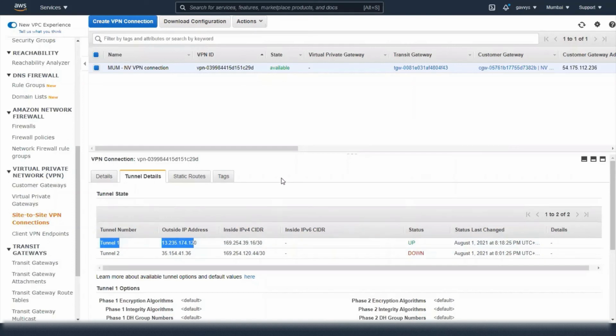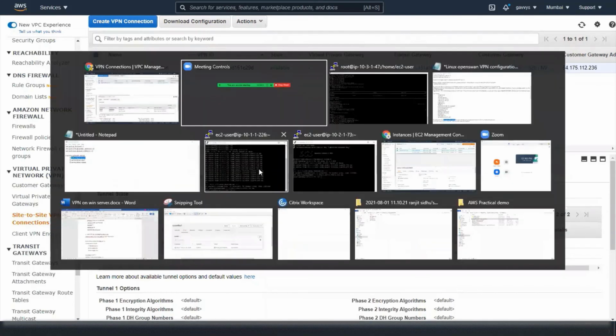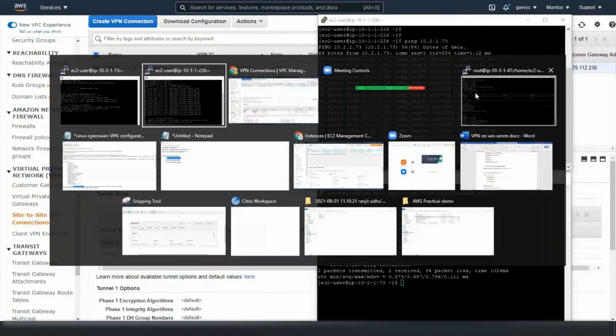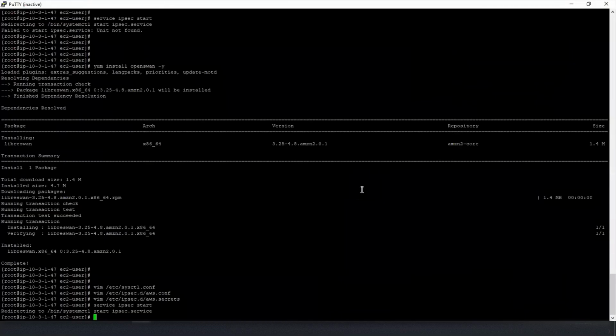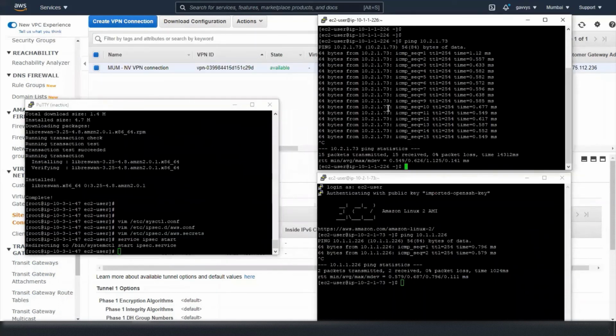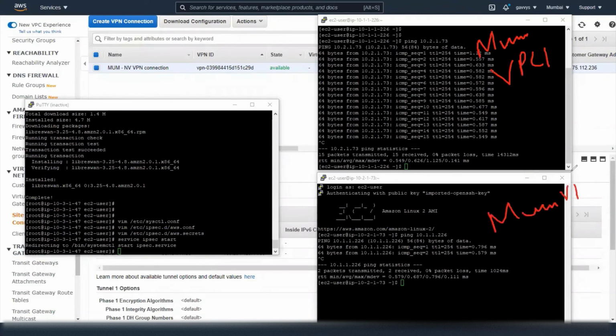So let's try to ping private IP addresses from the Mumbai regions. So this is my Mumbai region, and this is VPC1. Let me mention it diagrammatically. Mumbai VPC1, Mumbai VPC2.